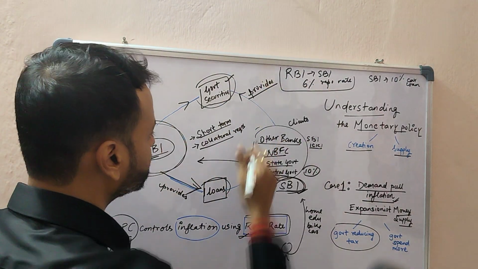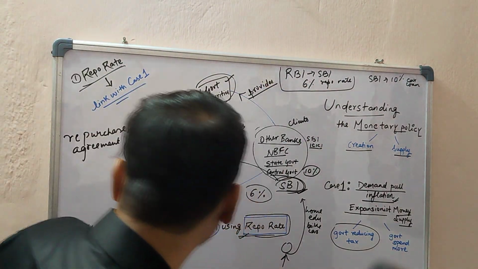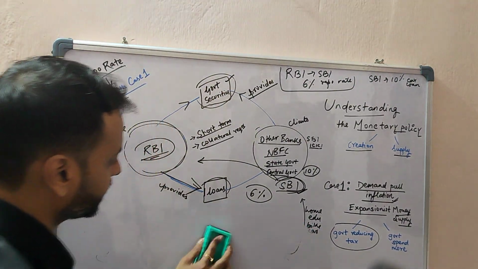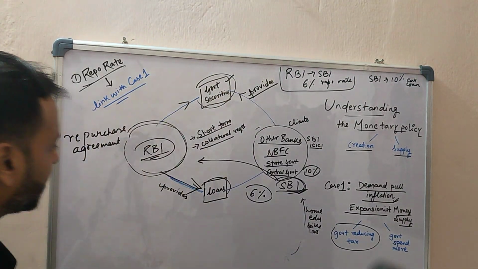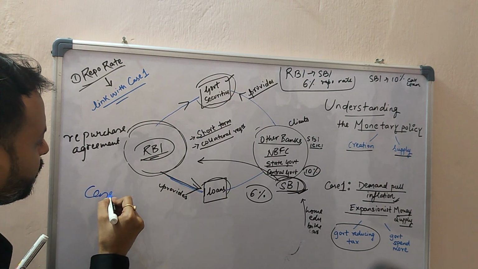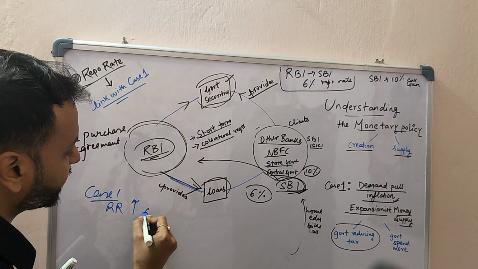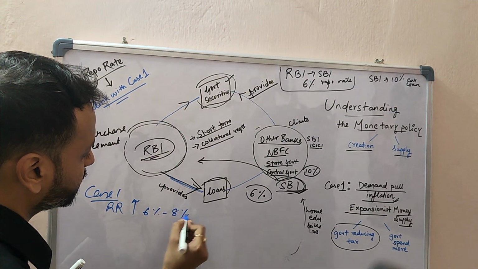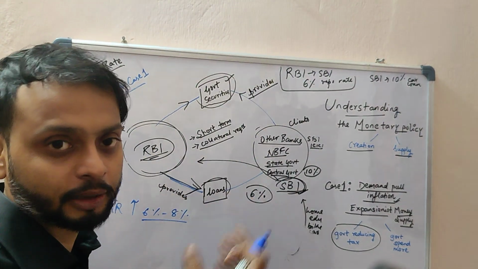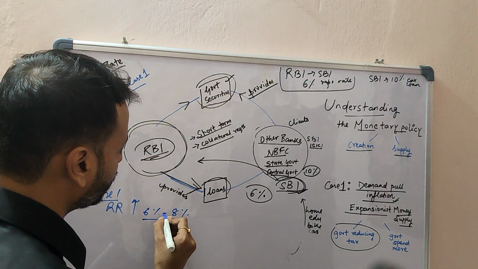So now suppose there is case 1. Case 1 is like that: the repo rate has been increased from 6% to 8%. Suppose this is a hypothetical example that I am giving, 6% to 8%.